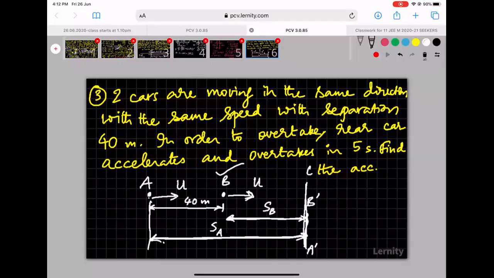There's a car at A initially, there's a car at B initially. Both of them are moving with the same speed U in the same direction. A is chasing B. A wants to overtake B. They were separated by a distance of 40 meters initially. And A is able to overtake by accelerating uniformly for 5 seconds. We were asked to find the acceleration. Okay, how to go about it? Now, A is performing accelerated motion. B is performing uniform motion.